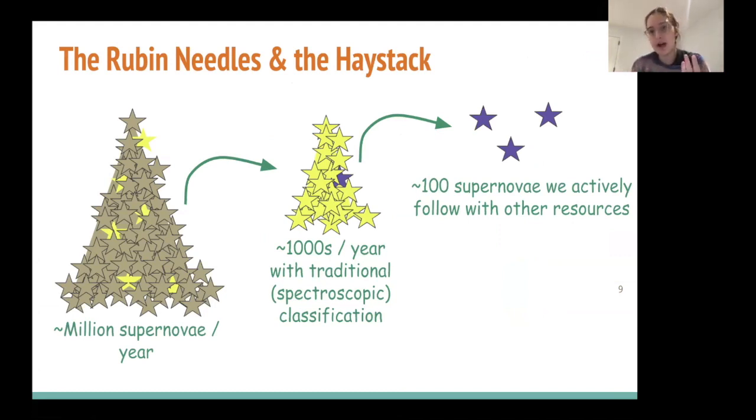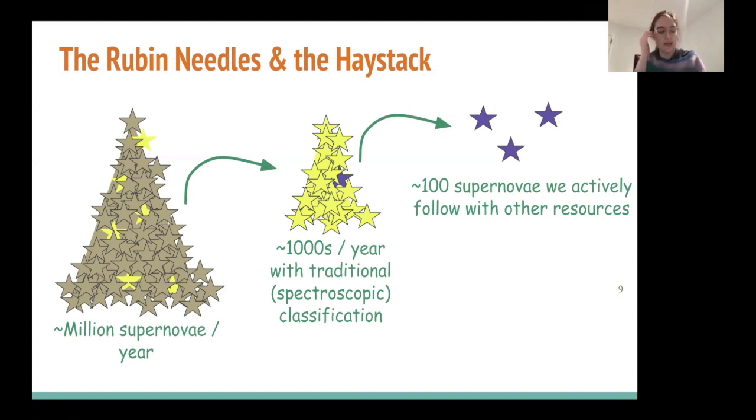So we need these new methods to take the light curves directly, make some statement, and then decide whether or not we want to actively study that object or let it sit for statistical population level studies later on. And so that's loosely what I consider to be this needle in a haystack problem that the Vera Rubin Observatory is going to hand to time domain astronomy. So the haystack is the million or so events that will receive no human hours until probably well after the survey has completed.